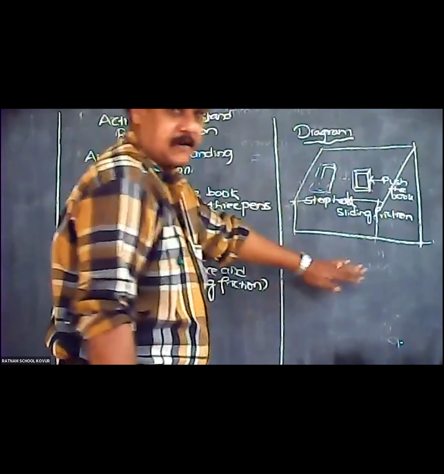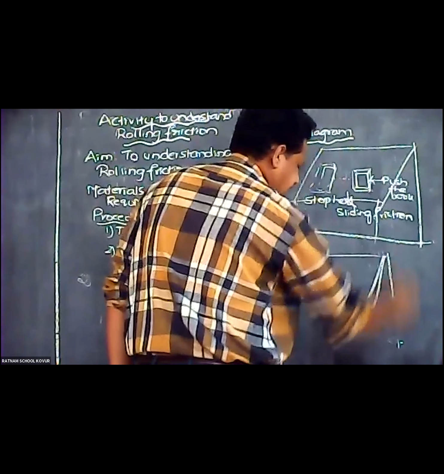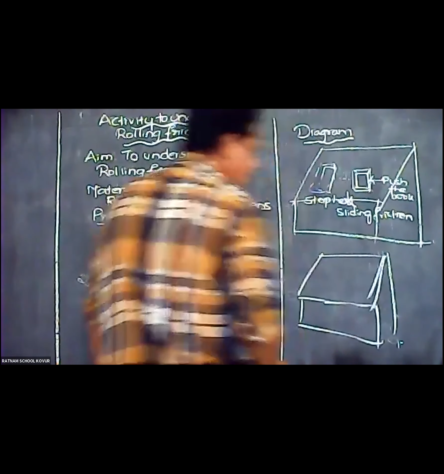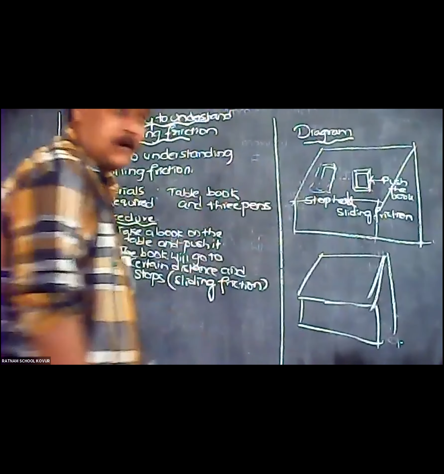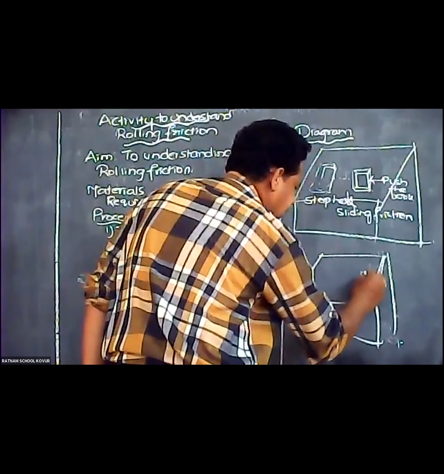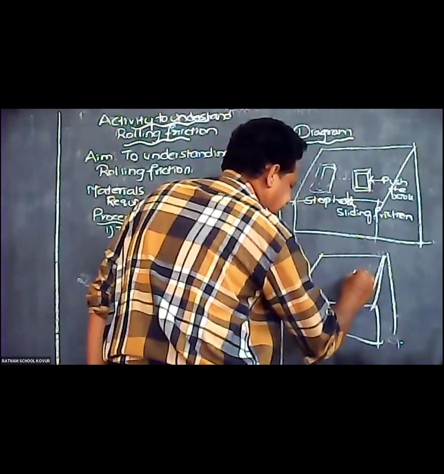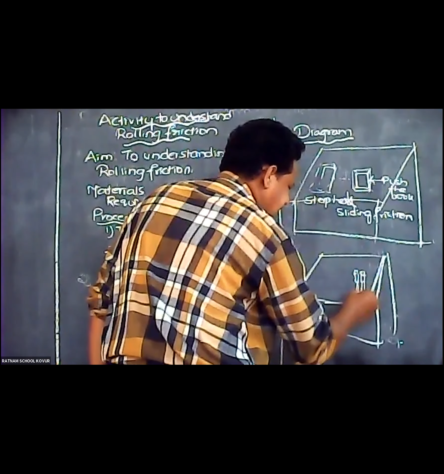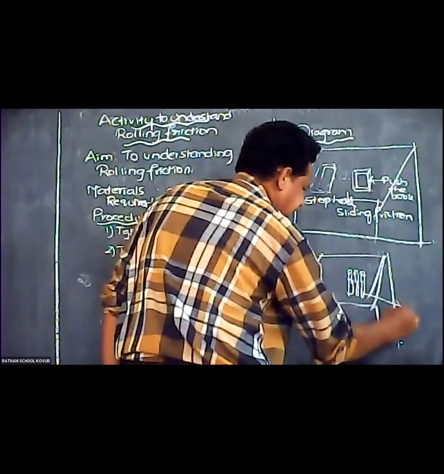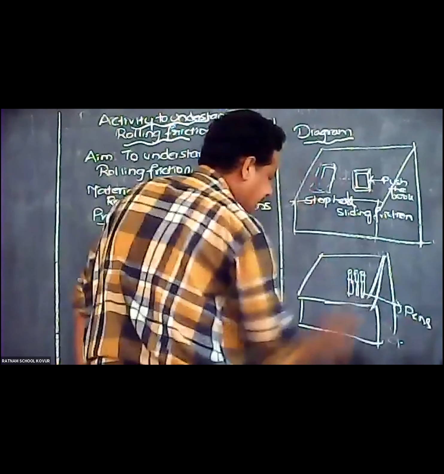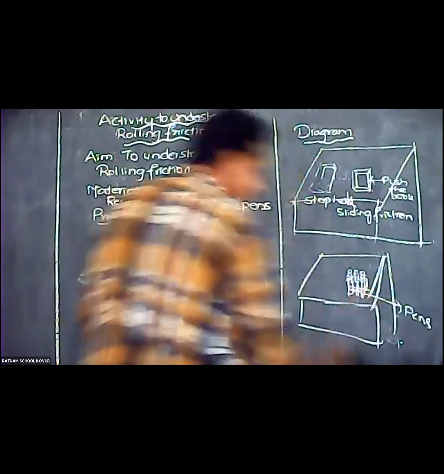Now you take the same table. Before keeping the book on the table, you take pens. 2 pens, 3 pens, you keep here. So these are the pens. Now place the book on the pens. Now you push.